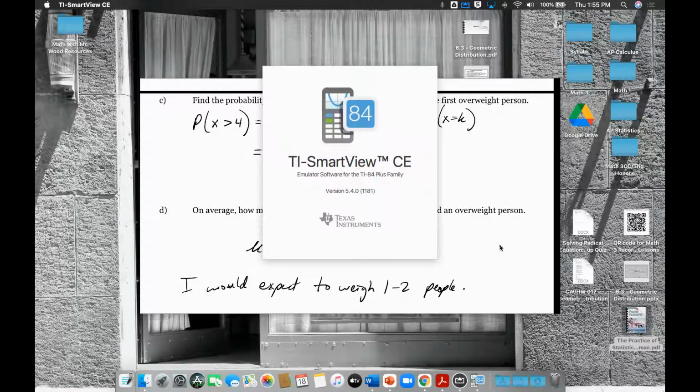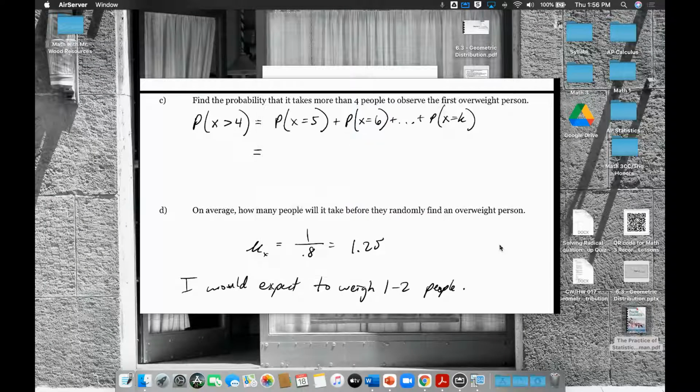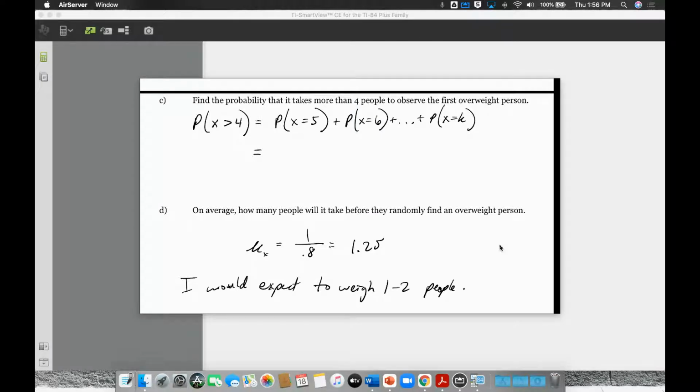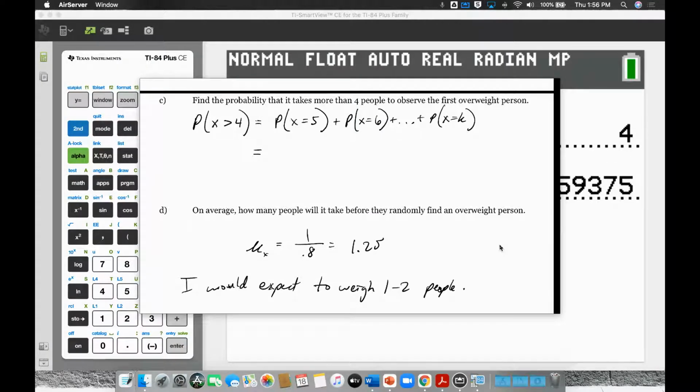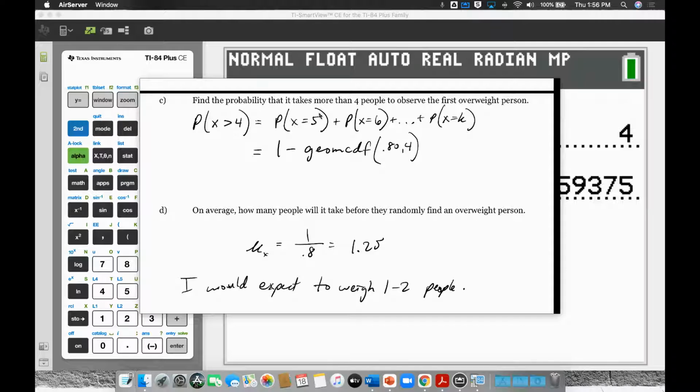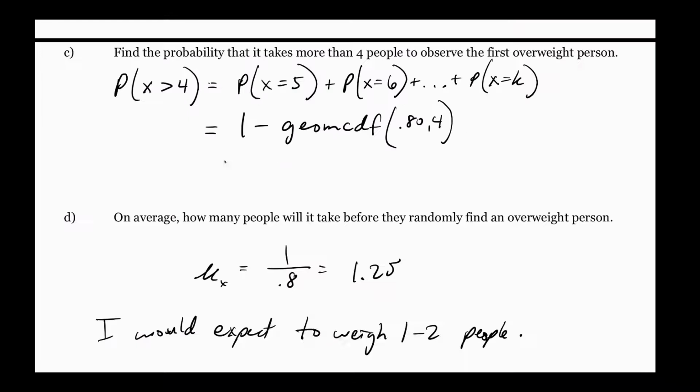But when you're answering questions, sometimes you'll have someone write this: 1 minus geometcdf, probability of success is 80%, and k is, we're going to stop at 4. That's not statistics. That's a calculator command.